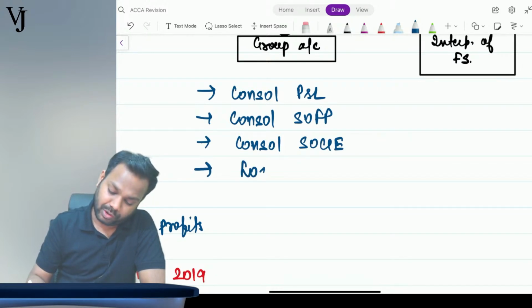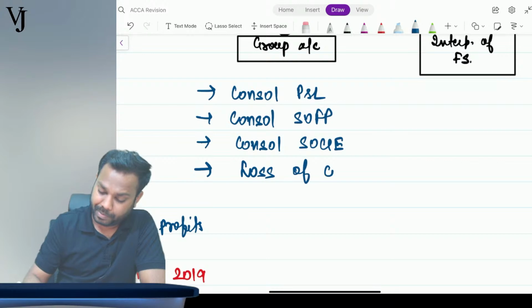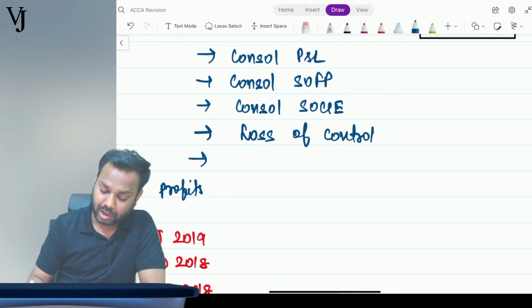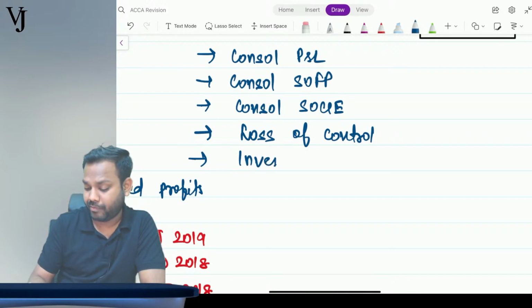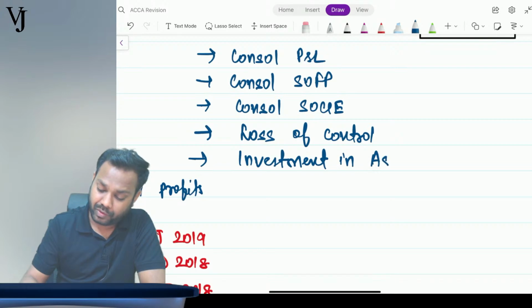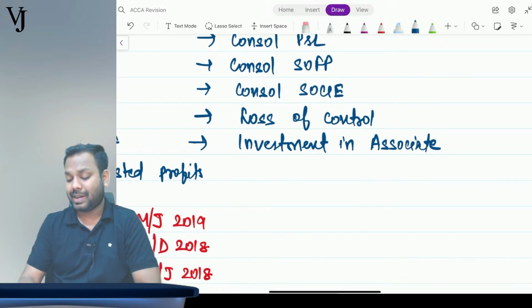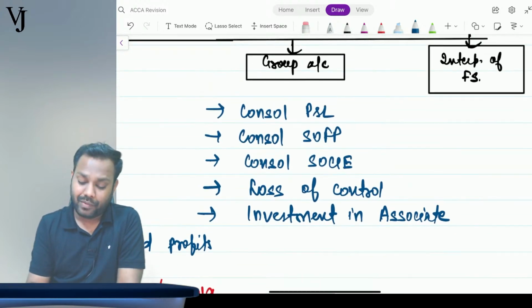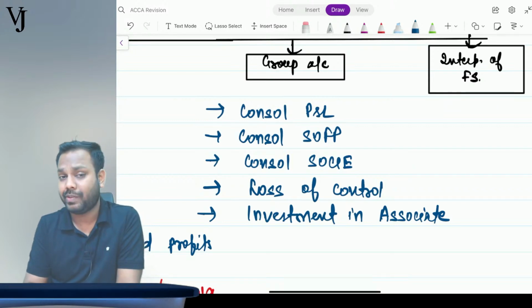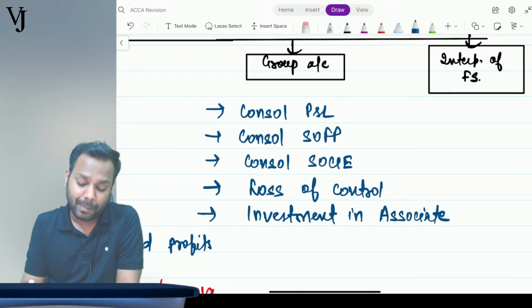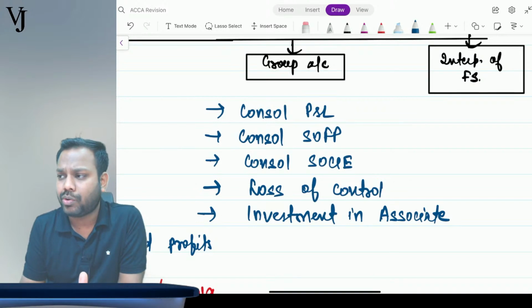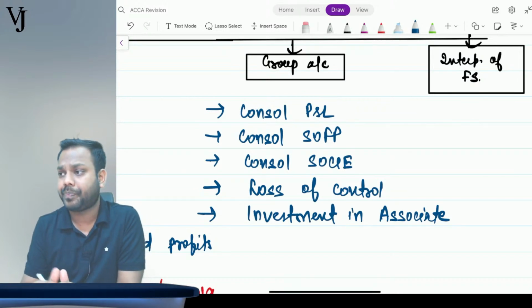Question can also test you on a loss of control perspective. The question can also ask you to calculate the balance of investment in associate using the equity method. These are the types of questions that can come in the exam. I'm reiterating that not all these points will get tested in one question, but definitely either 2 or 3 out of these will get tested in the exam.